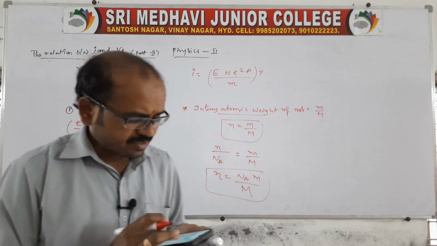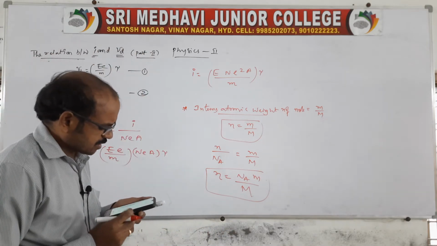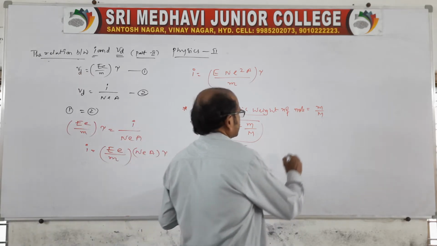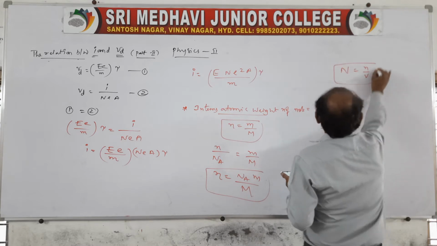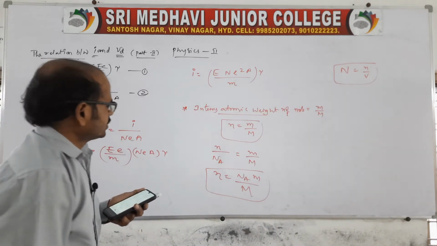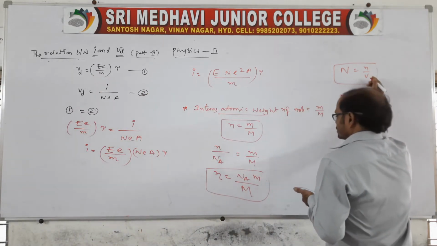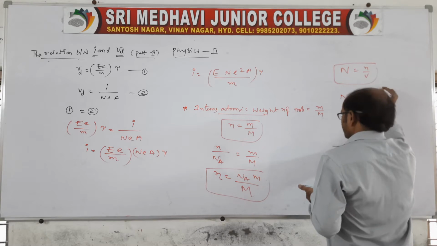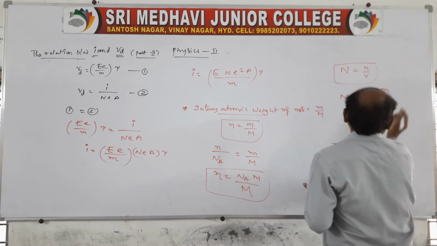But here also we require it, so now I am telling you. Capital N is nothing but small n by volume. So capital N is equal to N A small m by capital M into volume.